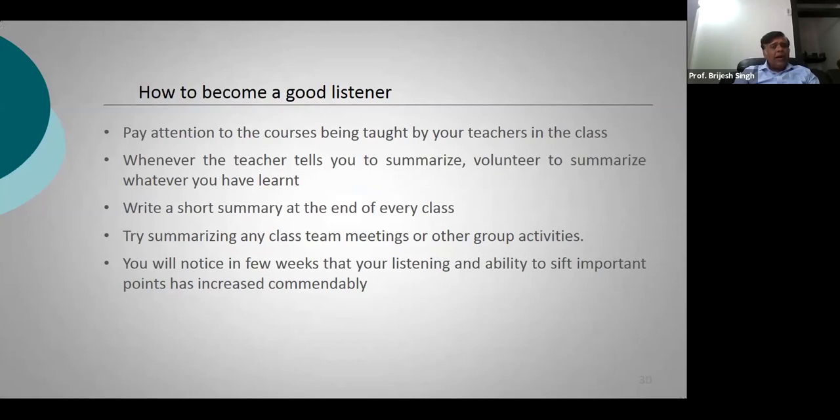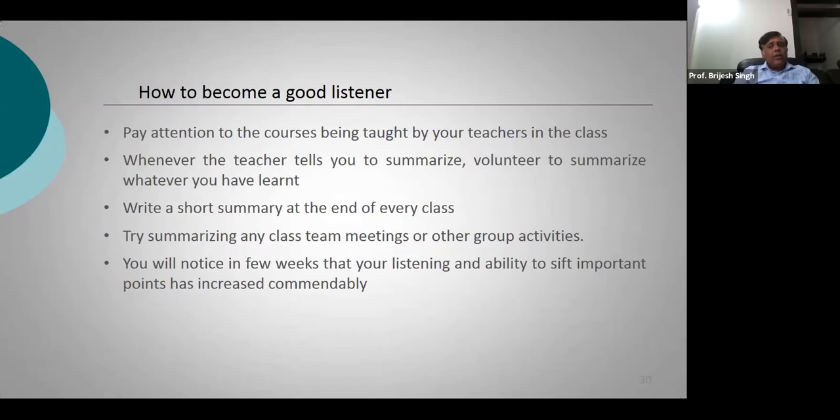In case these things are not available, at the end of every class, just write a short summary, 4 or 5 sentences. What was the class all about, and what have you learned in the class? Try summarizing any class, team meetings or other group activities.